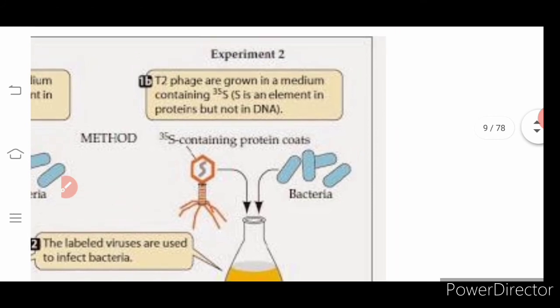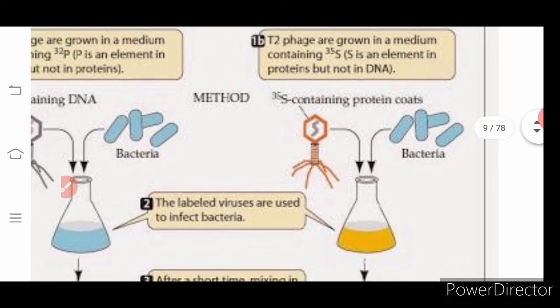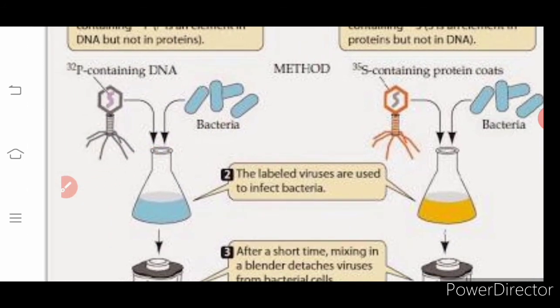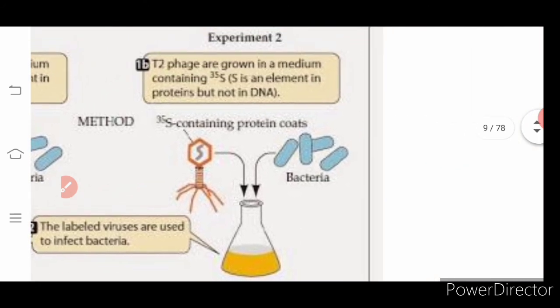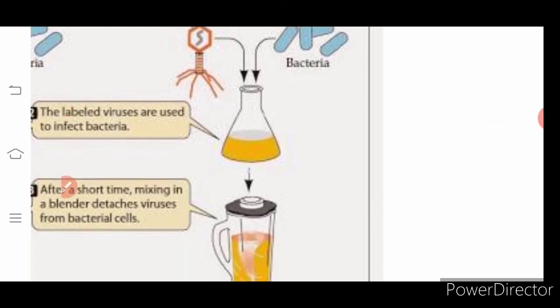Okay, the second experiment: T2 phages were grown in the medium containing S35, which will get attached only with the protein, not with DNA. So you can see the outer coating is getting colored. Here only DNA is getting colored. Follow? So the outer coating is colored with the orange color. In the same way it is put along with the bacteria into the medium. So automatically the virus will inject the genetic material into the bacteria. So now the genetic material is not radio labeled, only the protein is labeled.